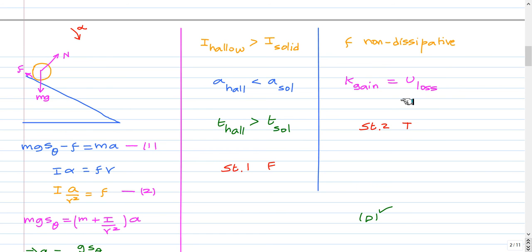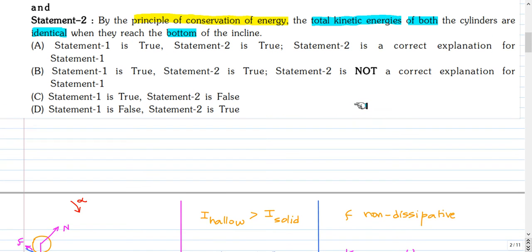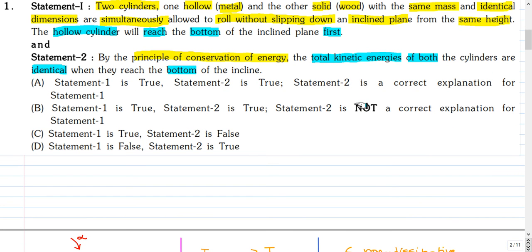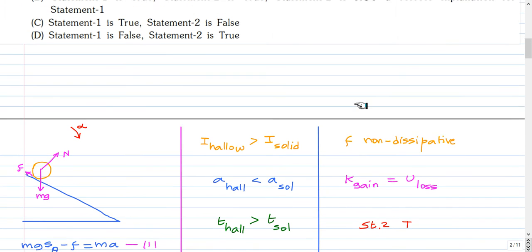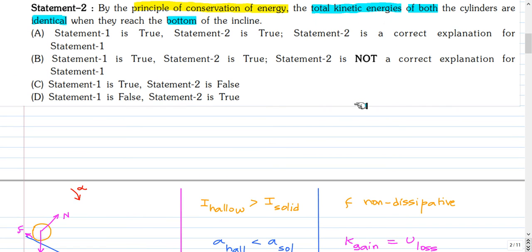So the energy is conserved. The loss in potential energy from the initial point to the point it reaches the bottom will be equal to the gain in kinetic energy. Since both the cylinders are released from the same height, the loss in potential energy is the same for both. So the gain in kinetic energy is also the same for both. So statement 2, which says that the total kinetic energies of both the cylinders are the same, is true. So statement 2 is true, statement 1 is false. So the correct option is option D.